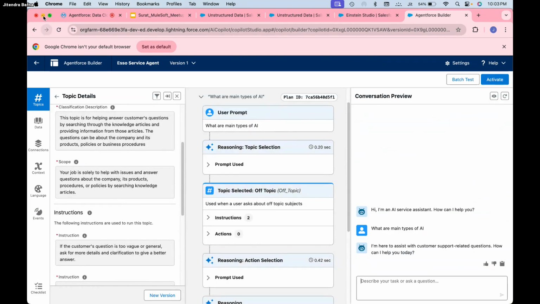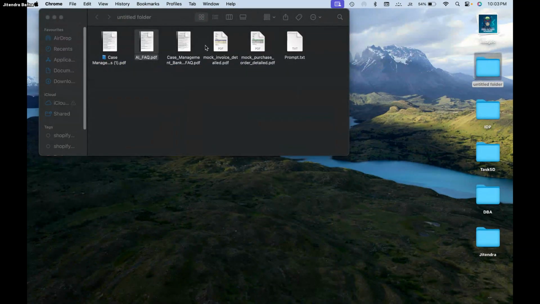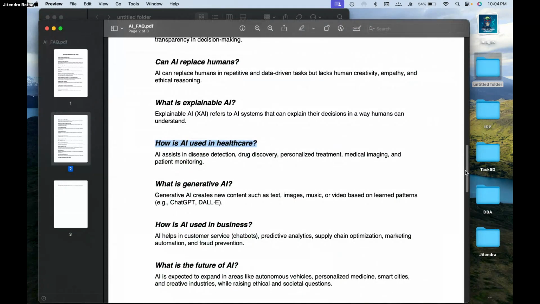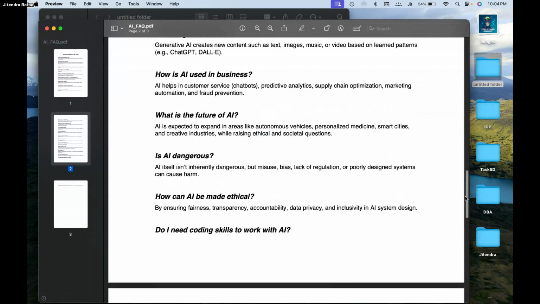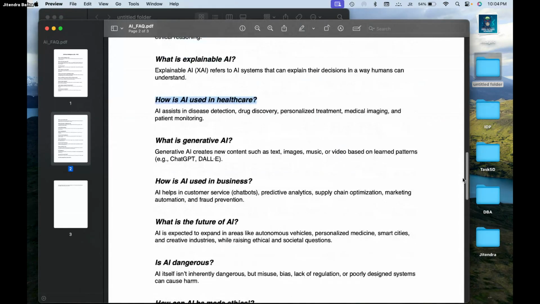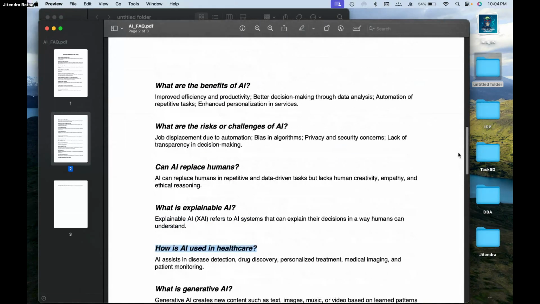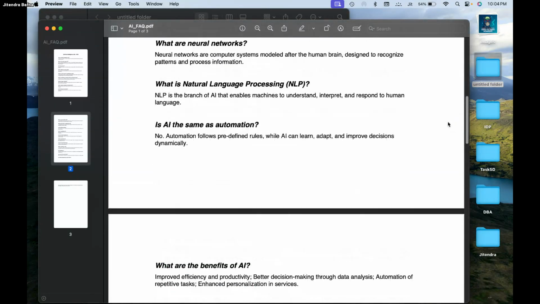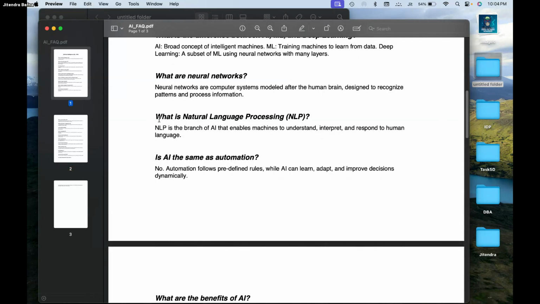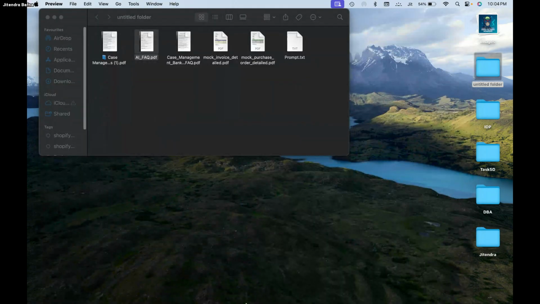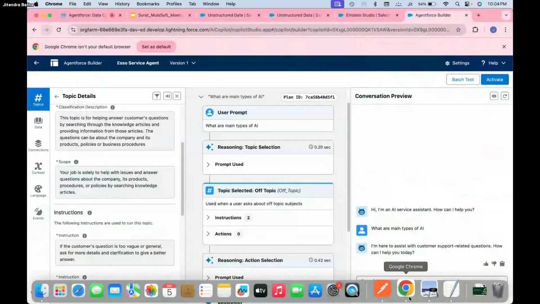Okay, I know the problem here. This question is something related to education, right? That's why it's not able to answer. But it should answer. Let's see, we take one more, because it's not a FAQ, and the topic which is designed is only for FAQ, right?